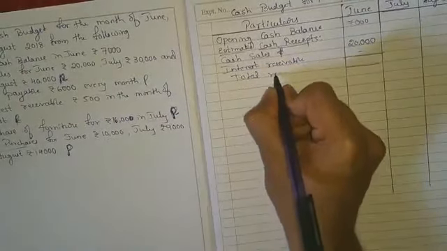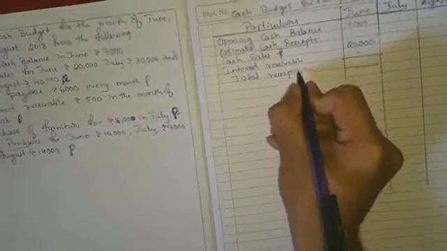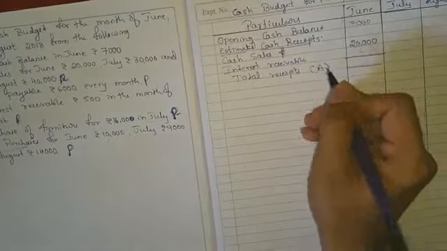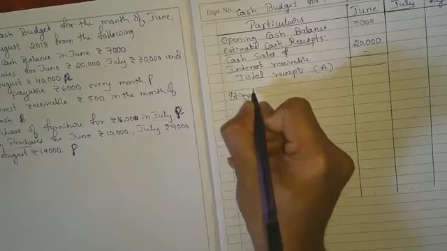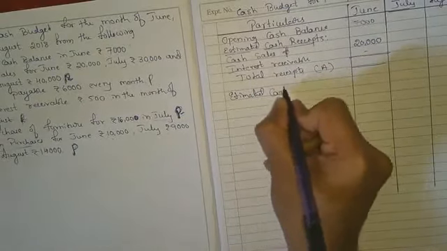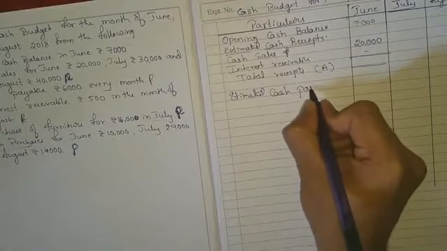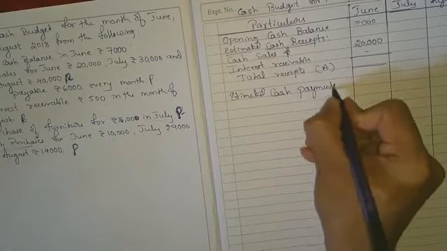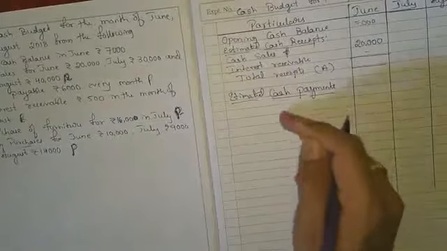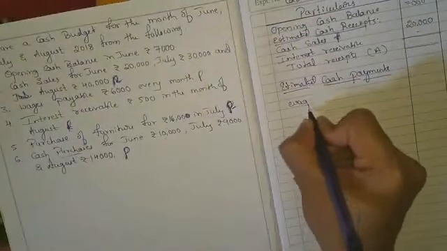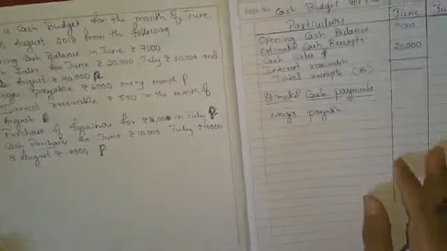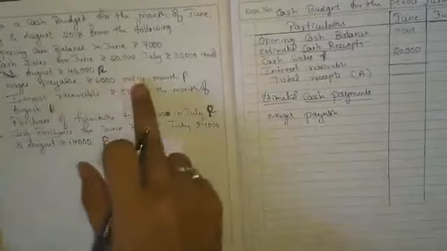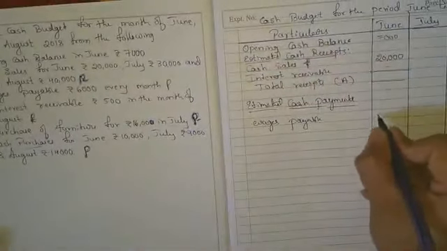Total receipts, I'll write as A. Next we have to take estimated cash payments. All the payments one by one I have to take. Wages payable was there. They have given payable every month, so we can take 6,000.